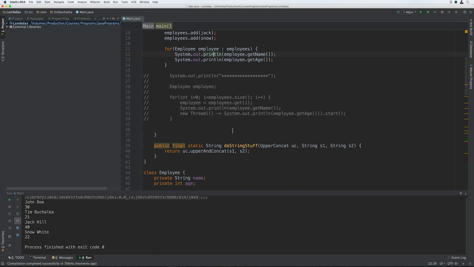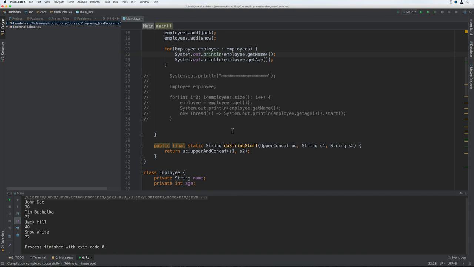Now, when Lambda expressions were introduced in Java 8, a bunch of other features were also introduced that made use of Lambdas. And we're going to take a closer look at these features in upcoming videos. For now though, let's have a quick look at a new method in the Iterable interface. When we're iterating over a collection, as we are here, we can use a Lambda expression and the new Iterable.forEach method. The forEach method takes a Lambda expression and evaluates it for each item in the iterable collection.